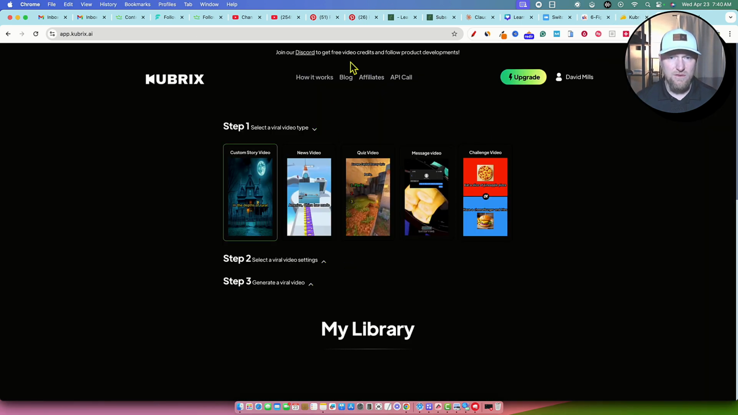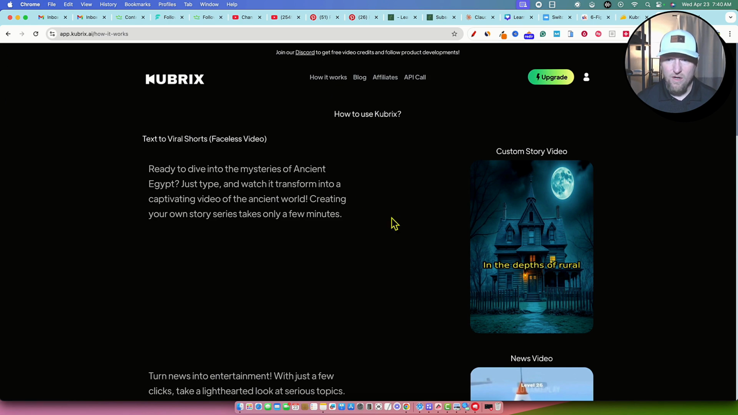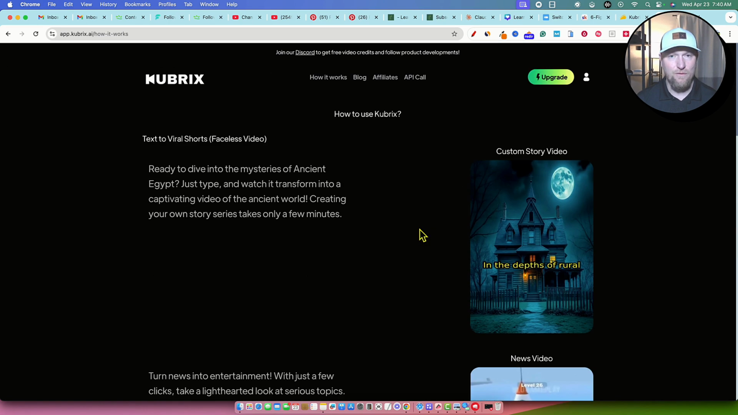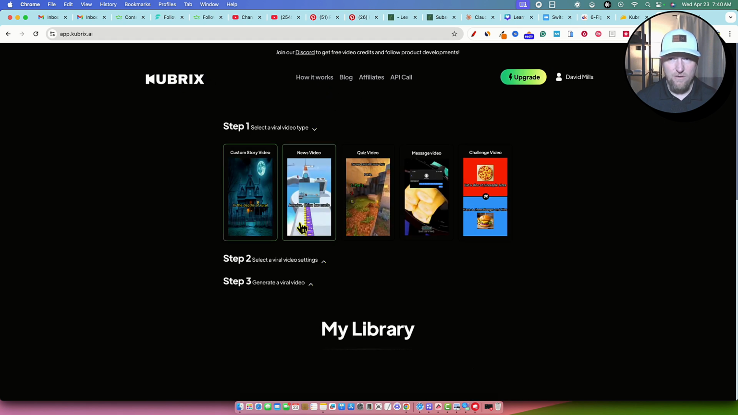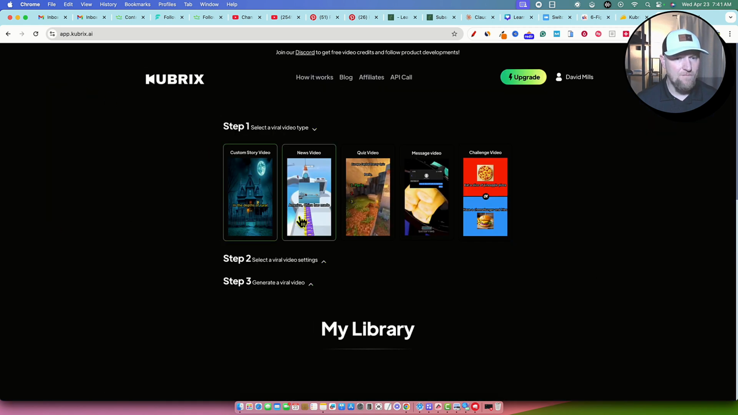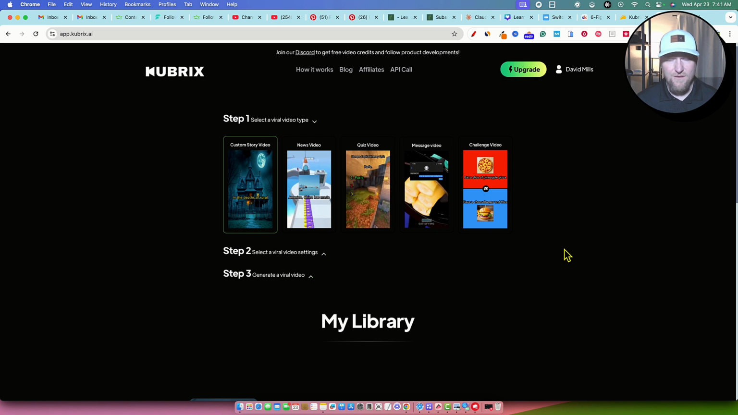Now this is what the tool looks like. You can go over here and click on how it works. They're going to have a tutorial showing how you would use each video. Essentially, we can come over here and look at our plan. I've already created 2 videos. I don't know why it says free right there, because we're actually on a tier 1 plan, the 15 videos per month, 4K quality, all that stuff. So really, really simple so far. I mean, the UI is fine.